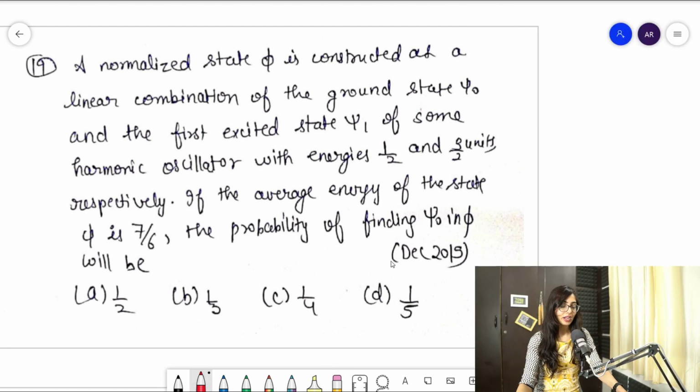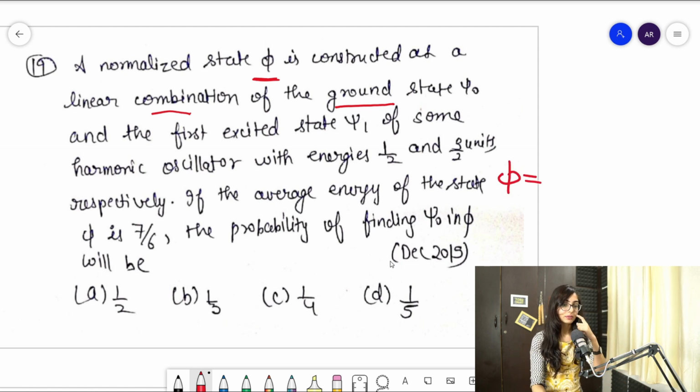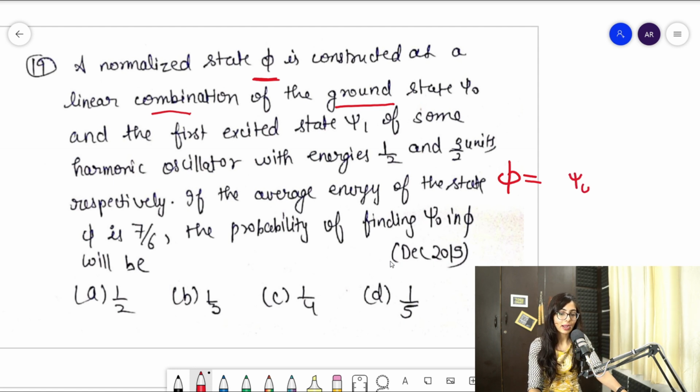So a normalized state phi is constructed as a linear combination of the ground state psi naught. So guys, it is a normalized state phi, and it is constructed, made, as a linear combination of the ground state psi naught and the first excited state psi 1, of some simple harmonic oscillator. So psi naught plus psi 1, and with energies 1 by 2 and 3 by 2 units.